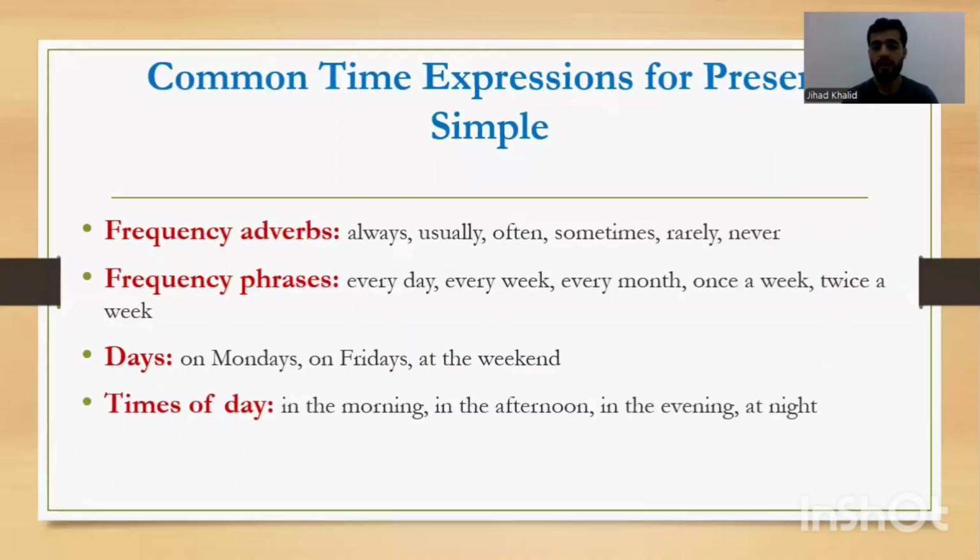Times of day: in the morning, in the afternoon, in the evening, at night. Those are really important in order to recognize the present simple. The time expressions are frequency adverbs, frequency phrases, and days.